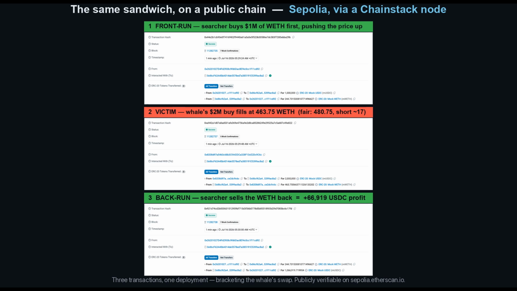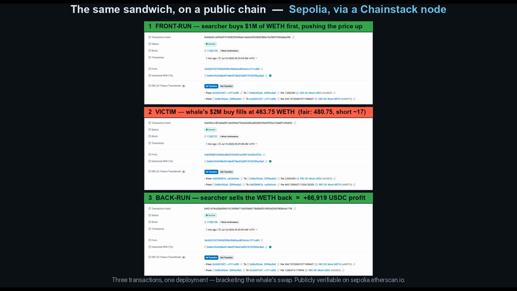I deployed the same sandwich to Sepolia, a real public testnet, through my Chainstack node and ran it as 3 real transactions live on chain. Here they are on Etherscan. 1, the searcher's front run, $1 million of USDC in, WETH out.